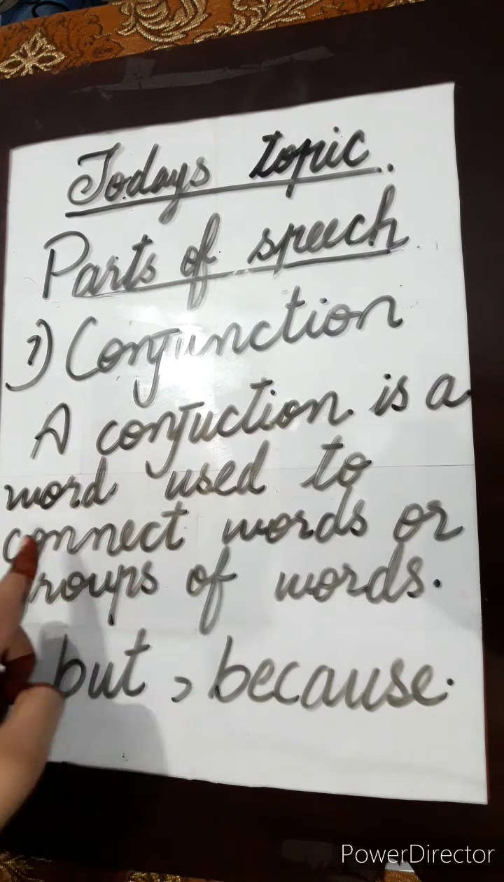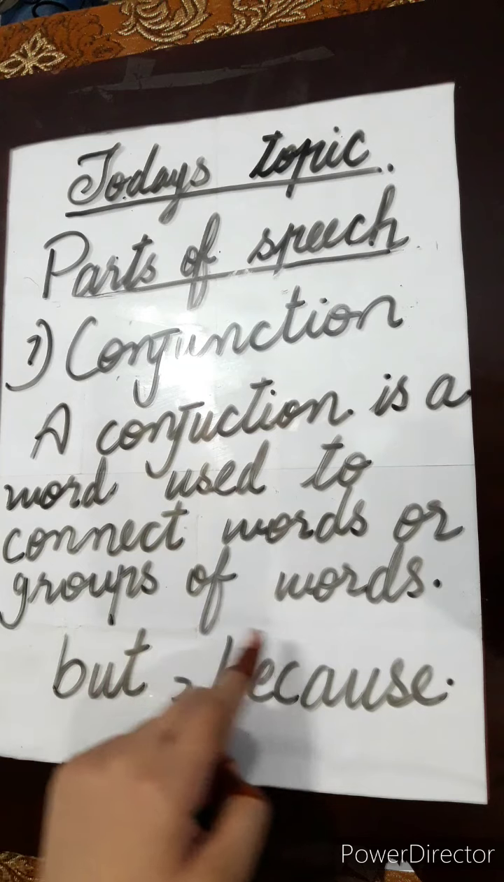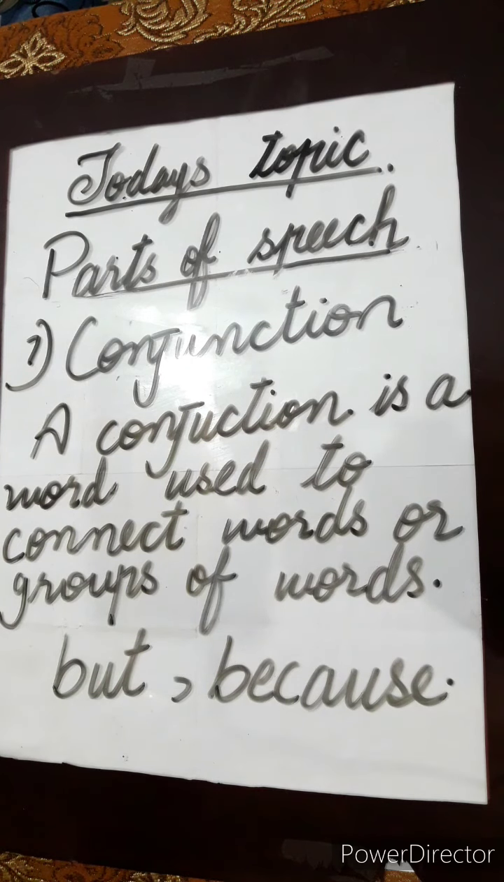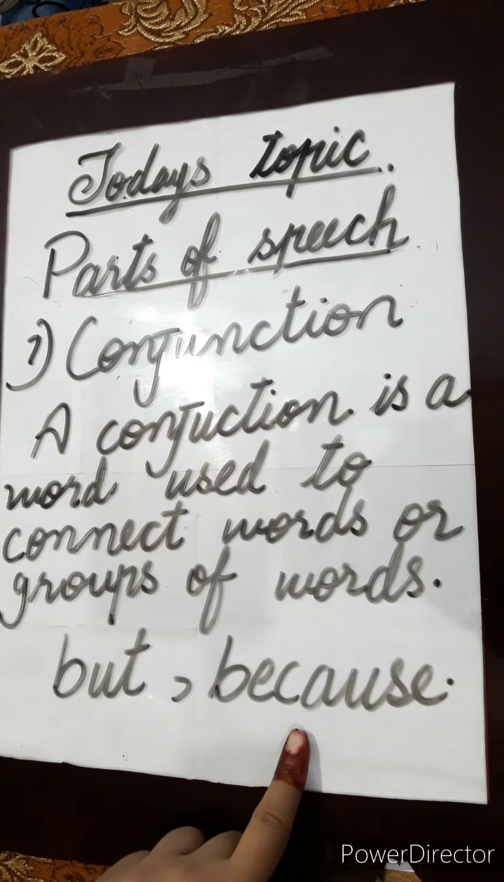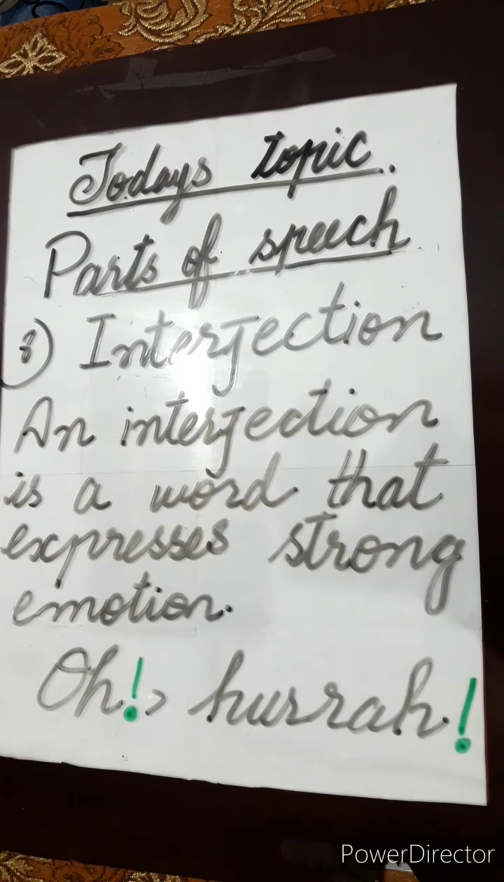Next one is conjunction. A conjunction is a word used to connect words or groups of words. Conjunction is used to connect two sentences. For example, Ali is a boy, he eats slowly because he is very fat. So because is used to join two sentences. So because is a conjunction. It is used to connect or join two sentences.